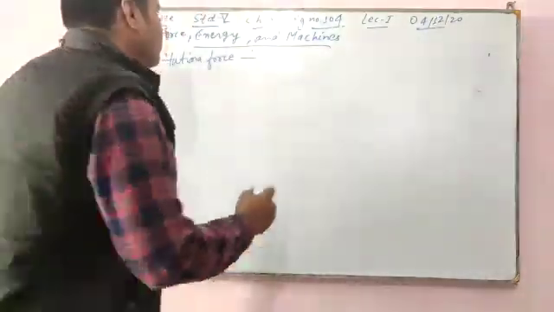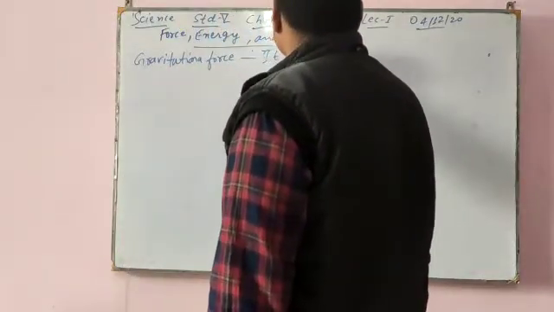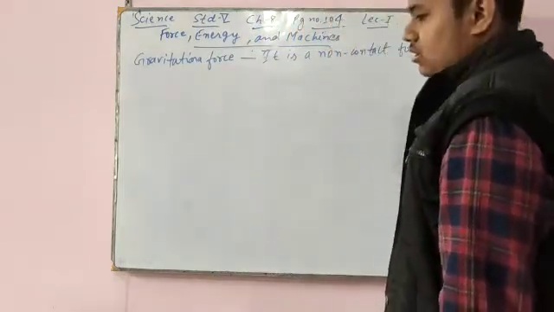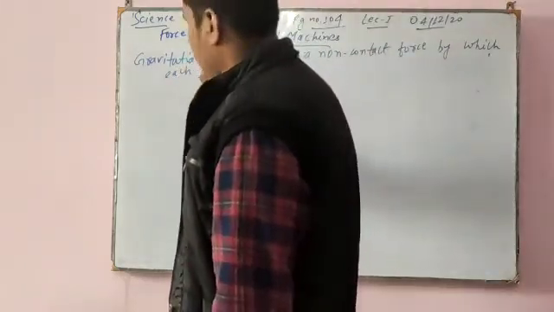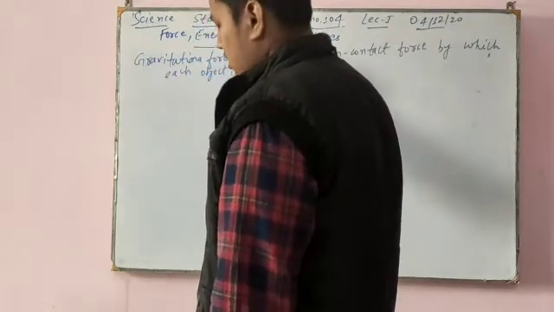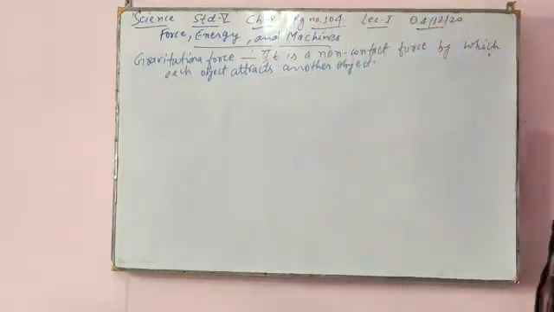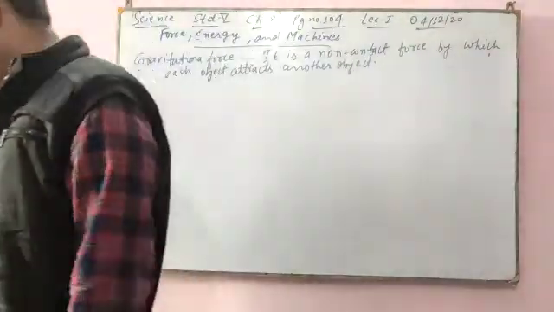So gravitational force is a non-contact force by which each object attracts another object. There is no contact, but each object attracts another object, and it depends actually on the mass.